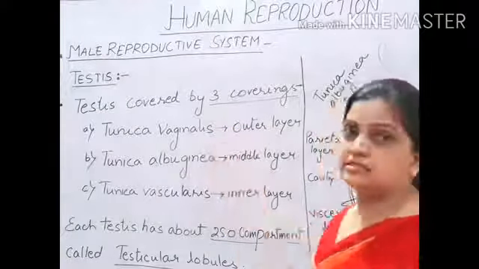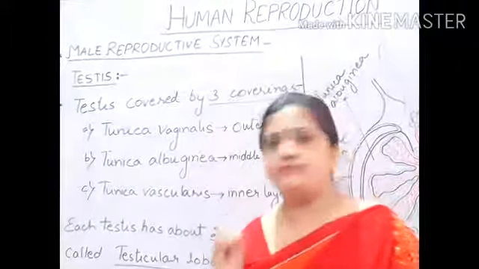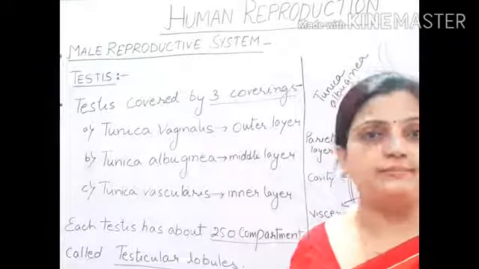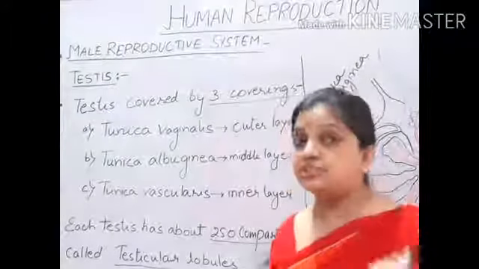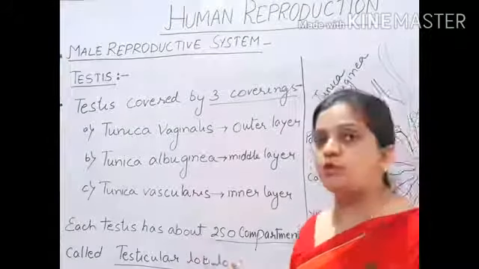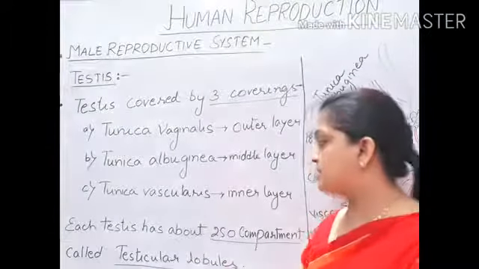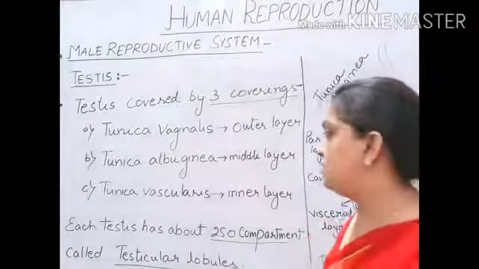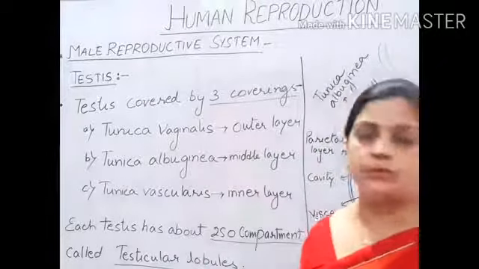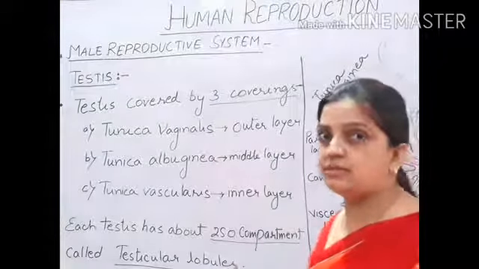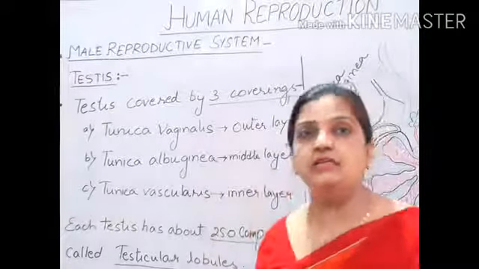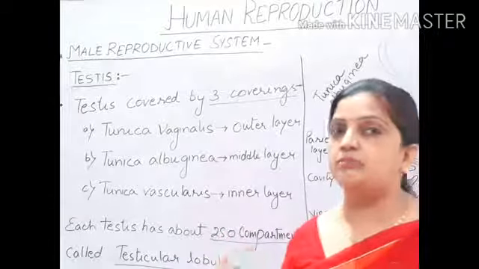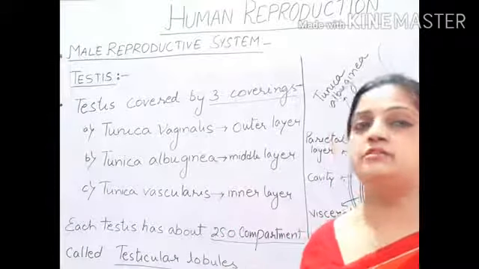Now within the testis, there are about 250 small compartments, small chambers, that each testis approximately has. Those small chambers are called testicular lobules. We will move a little later to the testicular lobules and the internal parts, but it's very important to understand these three layers diagrammatically very nicely so that the coverings and the protection of the testis are clear to you all.